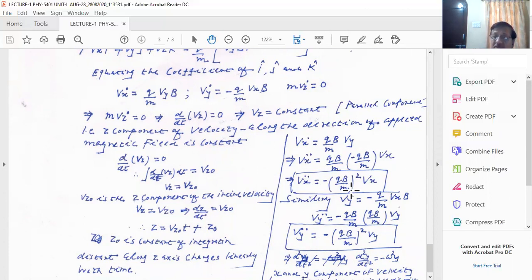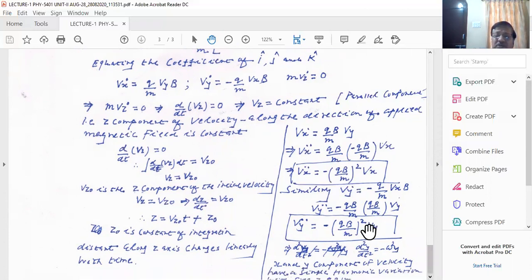Please remember, this is basically your equation of motion. You are familiar with this equation of motion. If a particle is oscillating along the y direction with frequency omega, the equation of motion is defined by d square y by dt square equal to minus omega square y, where omega is the frequency of oscillation.